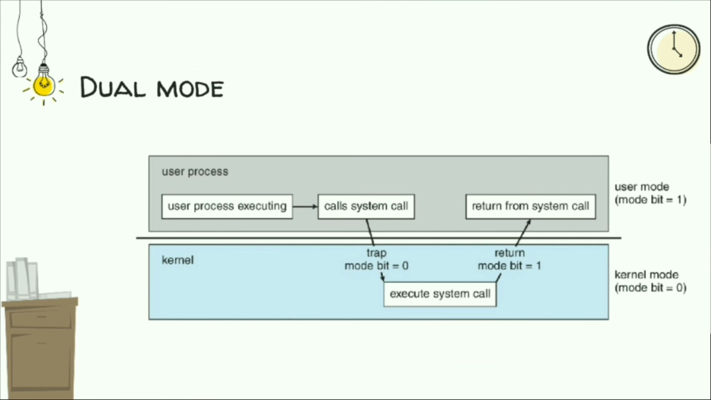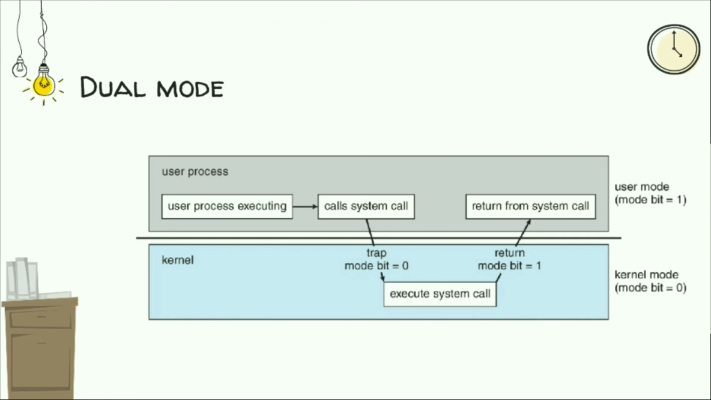The system always switches into the user mode by setting the mode bit to 1 before passing control to a user program. When the computer system is executing on behalf of the user application, the system is in user mode. However, when a user application requests a service from the operating system via a system call, it must transit from user to kernel mode to fulfill the request. So this is about the dual mode operation in the operating system.